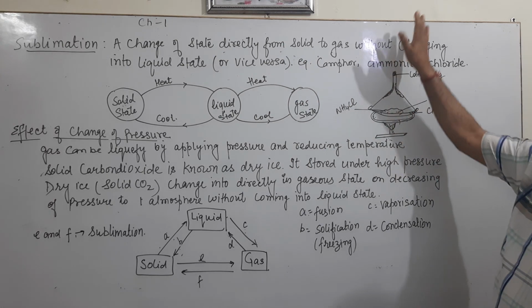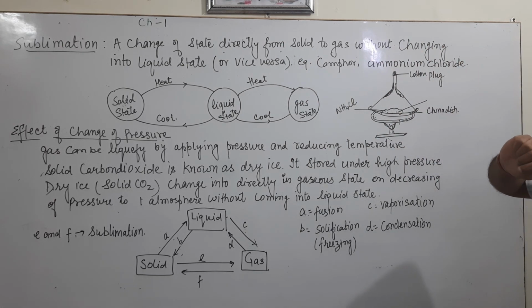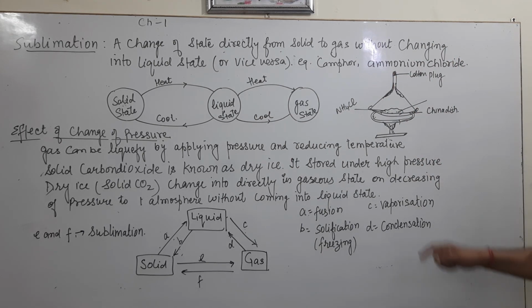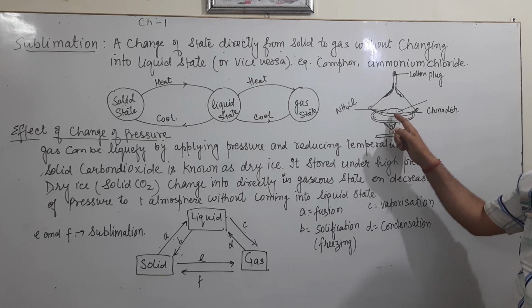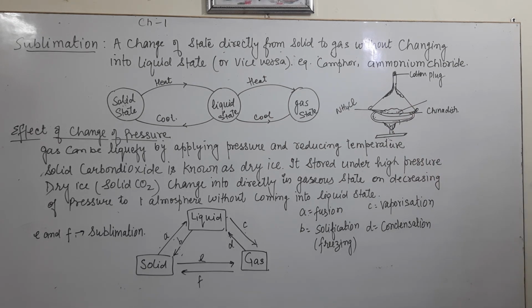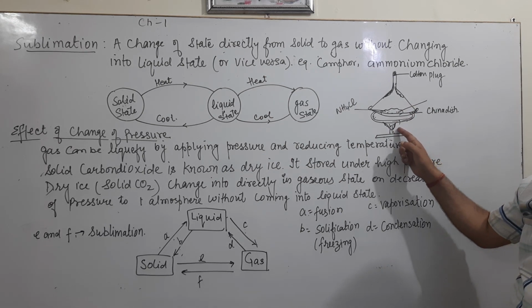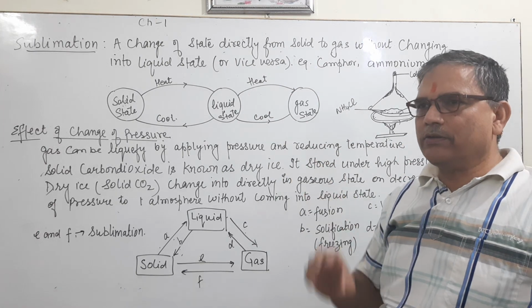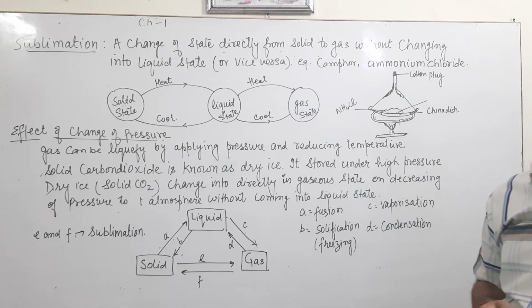There is no passage of gas from this end. The china dish in which the ammonium chloride is kept is heated with the help of a burner. Then what happened?